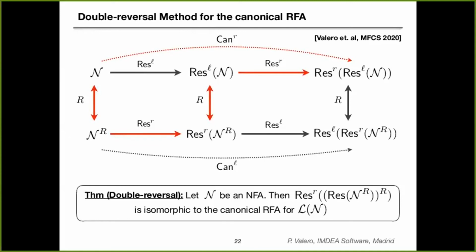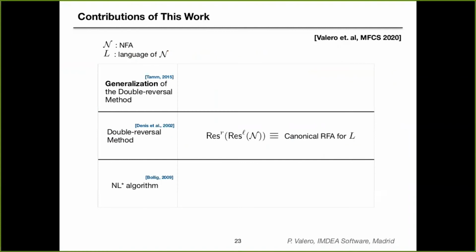Therefore, this residualization operation, which I mentioned is slightly different to the one from Denis, also satisfies the double reversal method. And this is one of the main contributions of our work. We have shown that using our residualization operation, residualizing a co-residual automaton produces the canonical residual automaton for the language of the input automaton. The idea here is that residualizing a co-residual automaton yields the canonical residual automaton. Something similar happens with deterministic automata, where determinizing a co-deterministic automaton produces the minimal deterministic automaton.